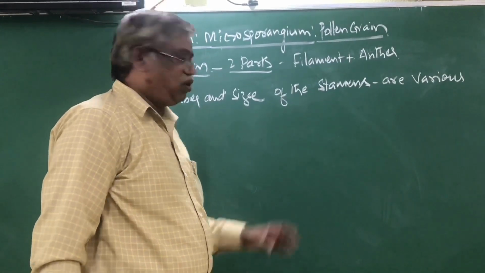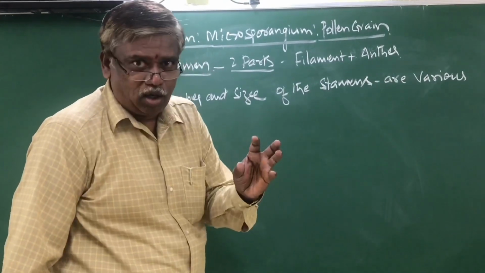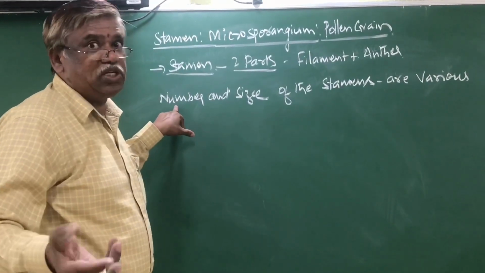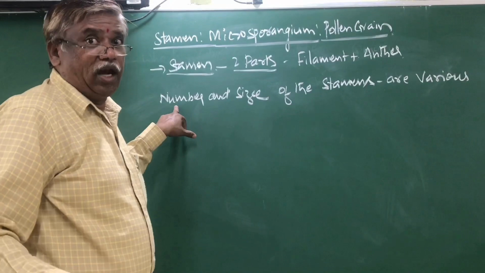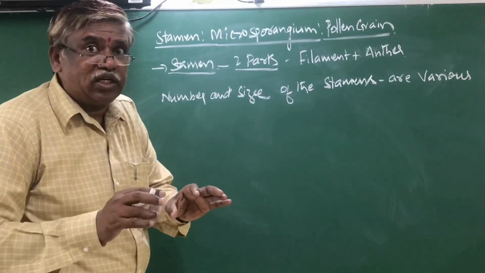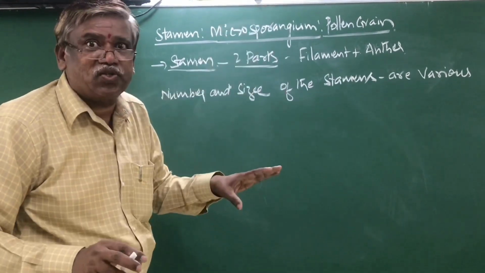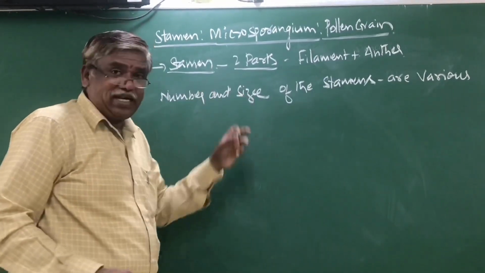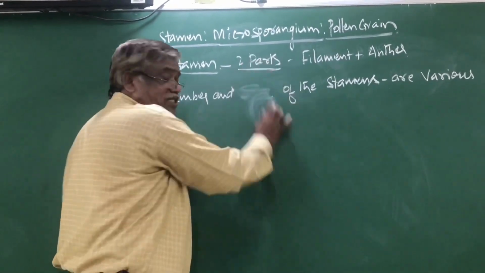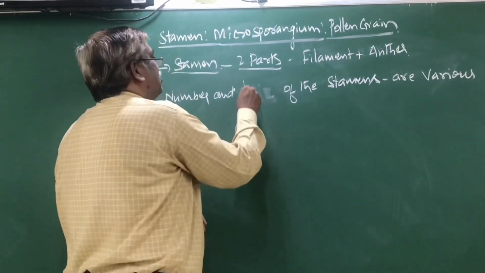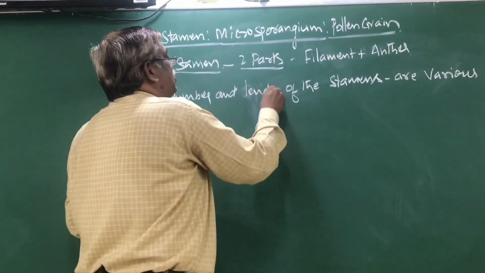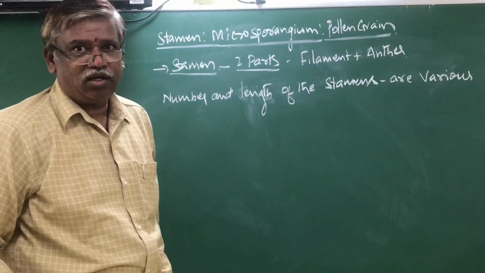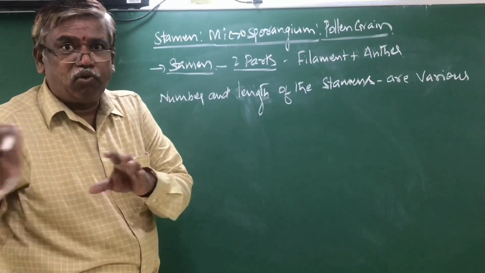Suppose you take one flower, and the number of stamens may be 10. This number is not fixed in all different species. That means the number and length of the stamen is various. It differs from one flower to another.